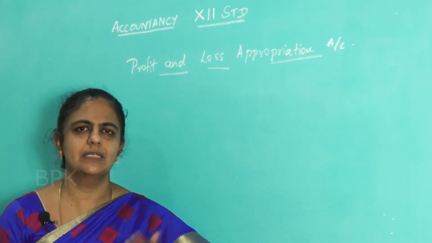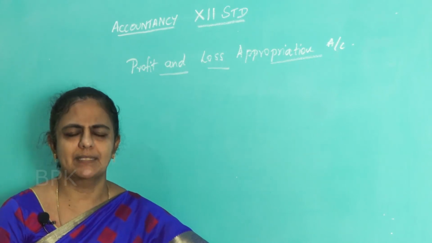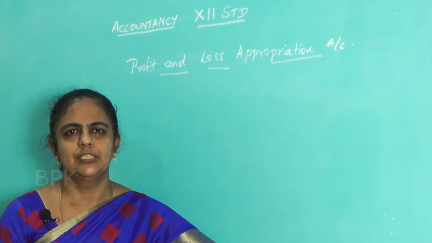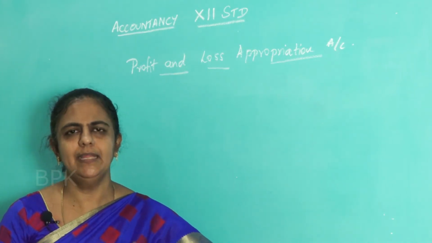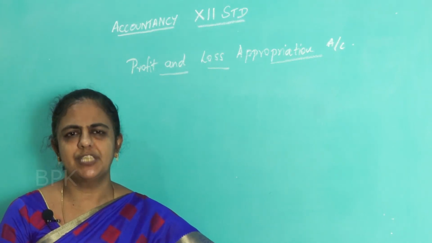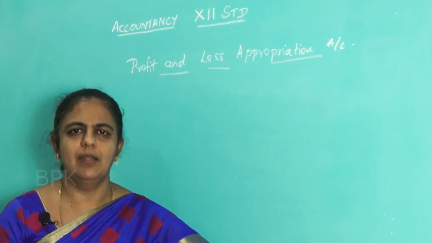There may be 2 partners, 3, 4, any number of partners, up to a maximum of 50. The profit should be calculated after making the adjustments and then shared among all the partners. Whatever is shared among the partners will be carried on to the capital account.